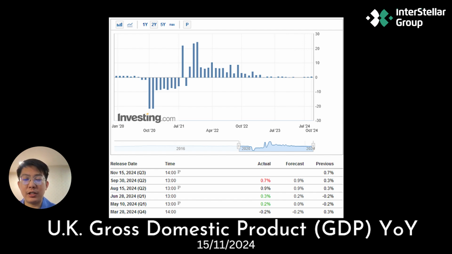The next figure is the GDP from the UK, which has recovered after COVID. There was a recovery in GDP figures, but this recovery has only reached a very basic level. Since then, it has weakened without any significant growth, and the growth rate is considered very low. Currently, it is still uncertain how growth will develop for the UK, which makes forecasting quite difficult.